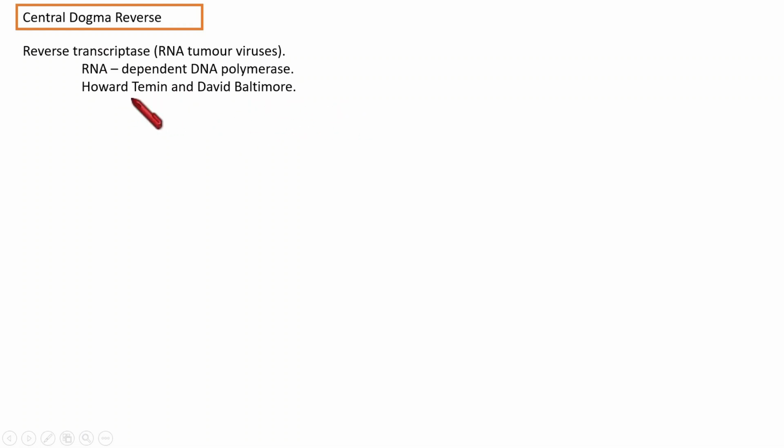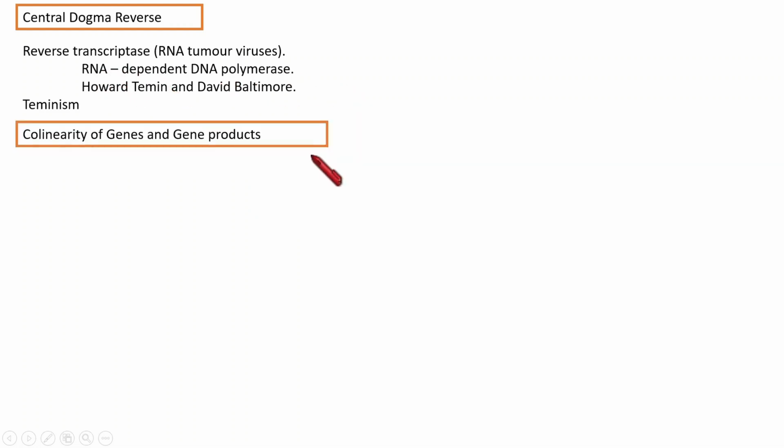Take care of those names, Howard Temin and David Baltimore. After their name, this process, the central dogma reverse, is otherwise called Teminism. So for your examination, if a 1 mark question comes, don't get confused. It is the central dogma reverse itself. You need to write about the reverse transcriptase enzyme and what it is doing. It is forming a DNA from RNA. So that enzyme is called the RNA-dependent DNA polymerase.